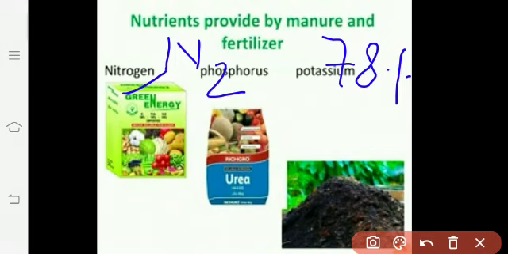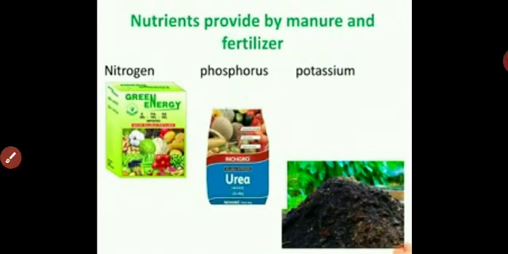directly. Some special kinds of microbes convert nitrogenous compounds into soluble molecules, and these soluble molecules are absorbed by plants. Nitrogen in the soil can be replenished by using manure or spent slurry from the biogas plant.